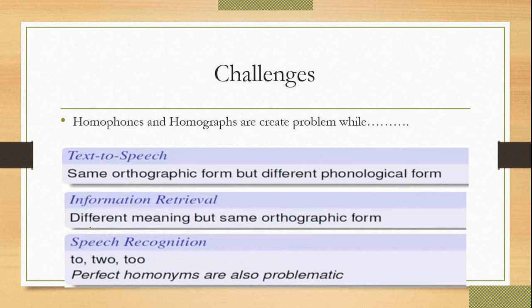So these are some challenges we have to face in natural language processing and solve using various techniques. The various challenges are text to speech, when you are converting your text to speech, then information retrieval and speech recognition. So these are the challenges we have to face with homophones and homographs.